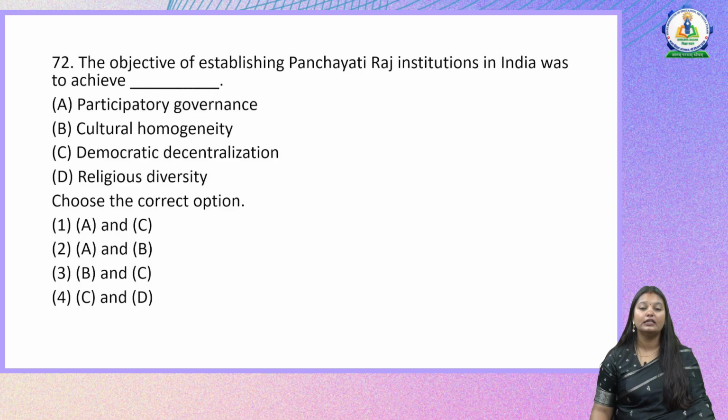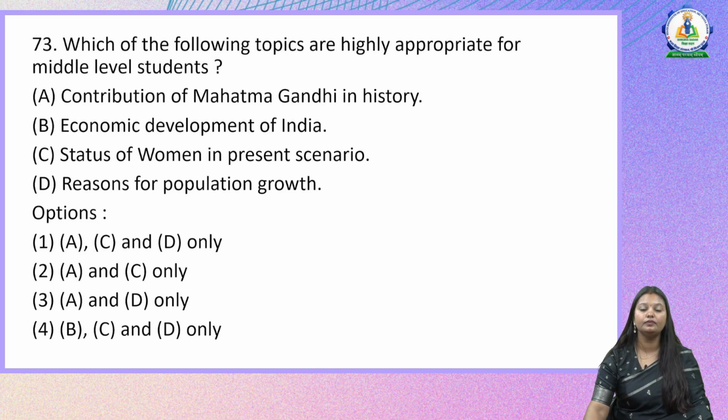So if you see here, A, participatory governance, and also democratic decentralization. The decentralization of power and having more and more participation from the local levels is the major objective for establishing Panchayati Raj institution. So the right answer here would be option 1. A and C statements are the major objectives. Let us look at the next question.